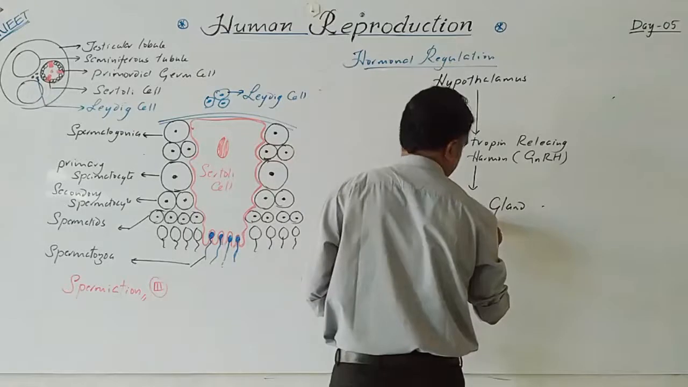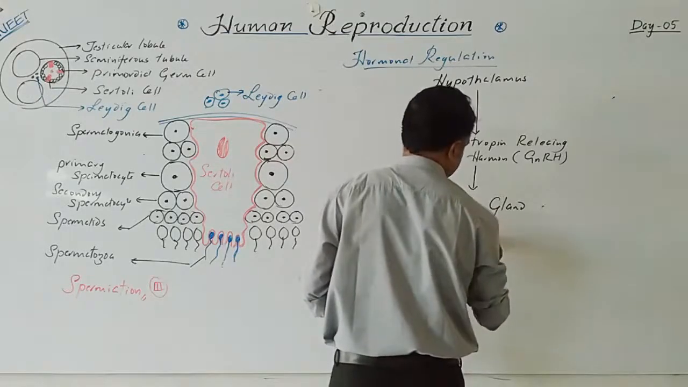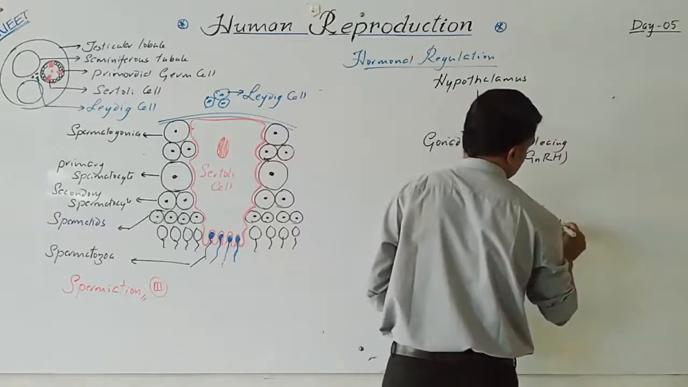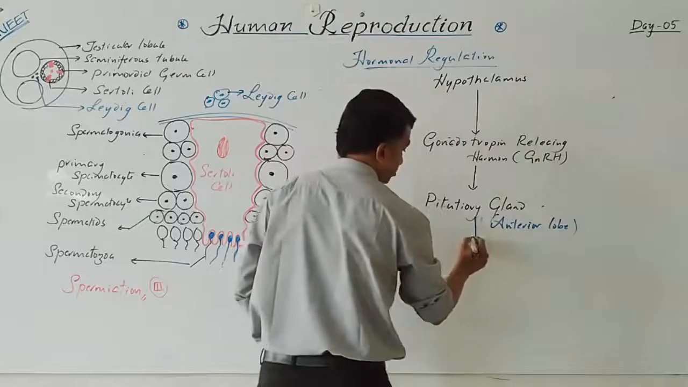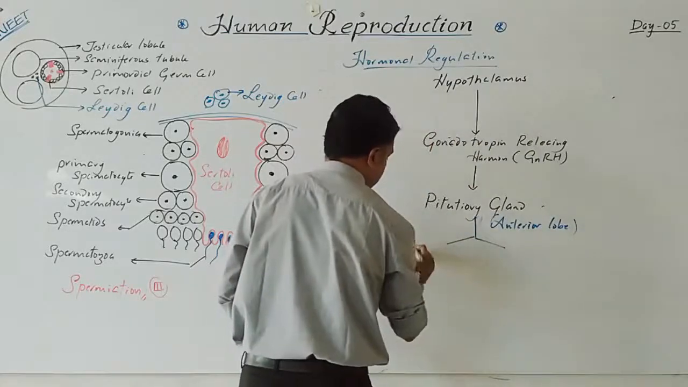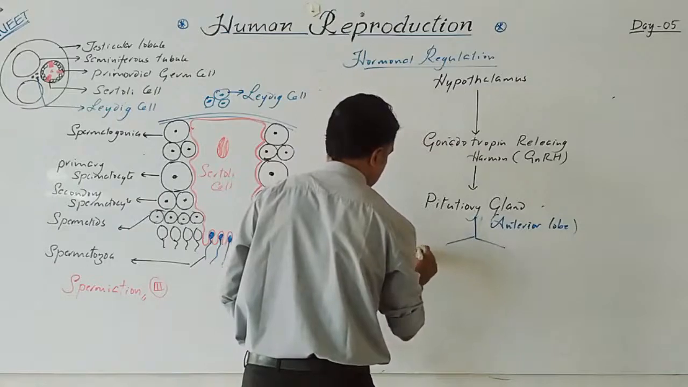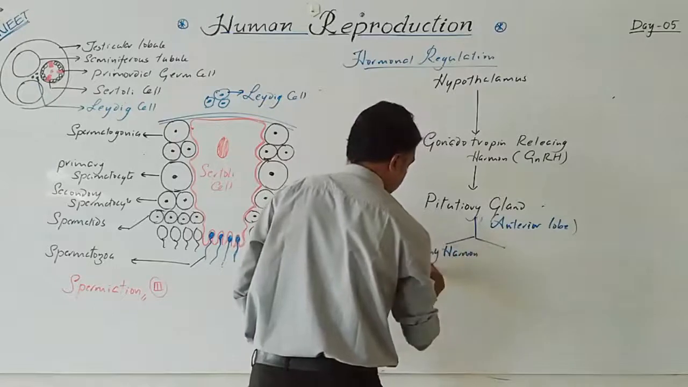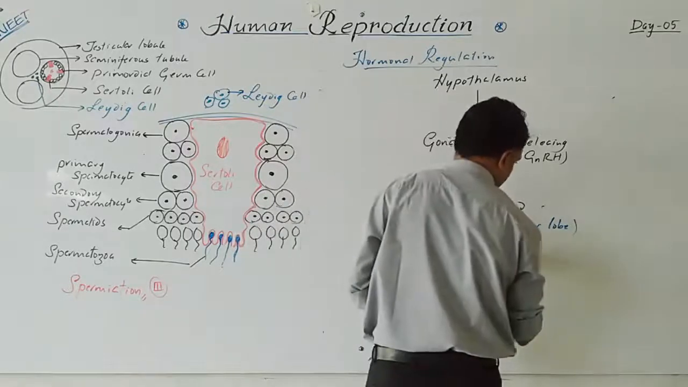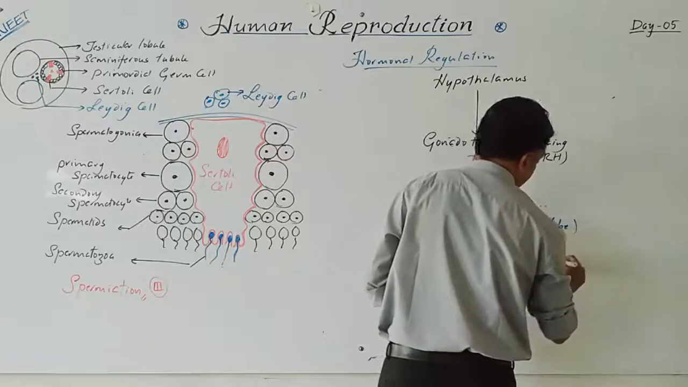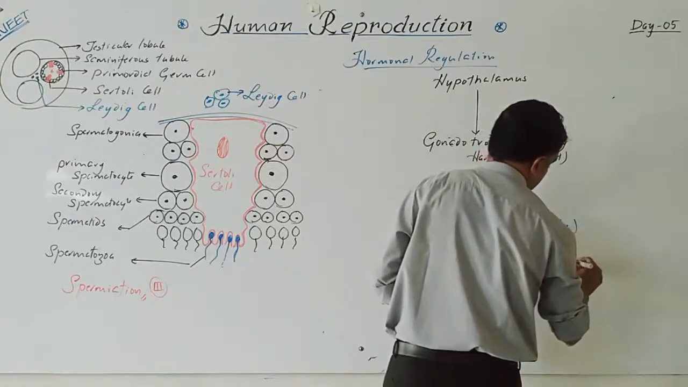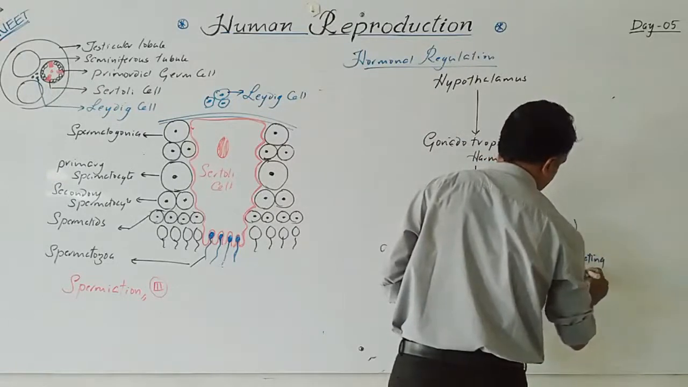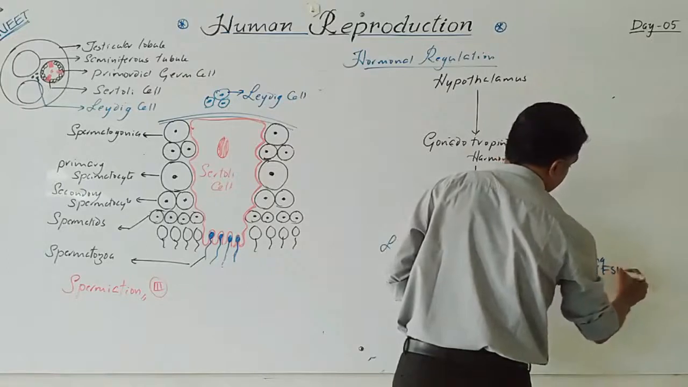So from this pituitary gland, specifically from the anterior lobe, anterior pituitary, this will produce two hormones. One is luteinizing hormone, that is LH. Second one is follicle stimulating hormone, that is nothing but FSH.